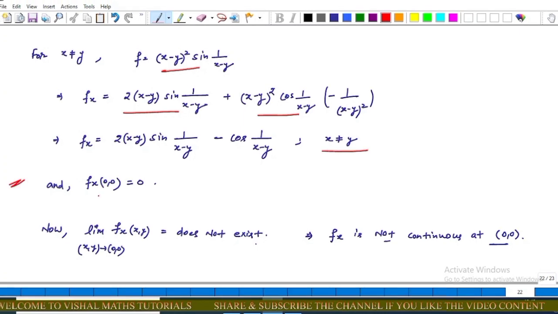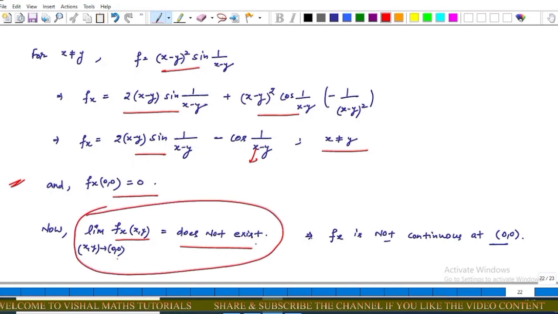Now from previous discussion we have fx(0, 0) equals 0. Now we notice that the limiting value of fx as (x, y) tends to (0, 0) does not exist, because fx is equal to 2 times (x − y) sine of 1 upon (x − y) minus cos of 1 upon (x − y). The first limit exists when you apply (x, y) tends to (0, 0), but the second limit does not exist. That's why the whole limit does not exist. This implies that the limiting value of fx at (0, 0) does not exist, but its functional value exists. That is, fx is not continuous at (0, 0).